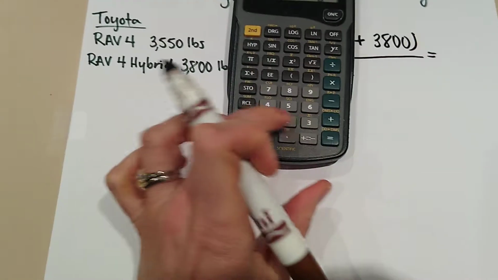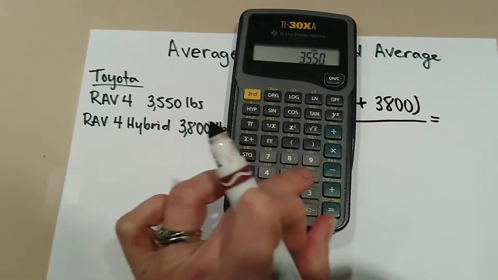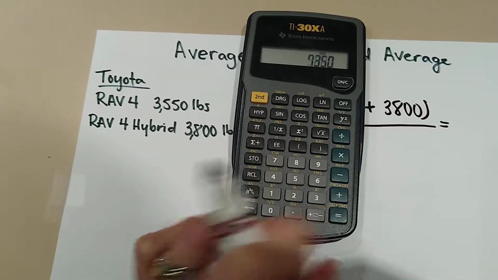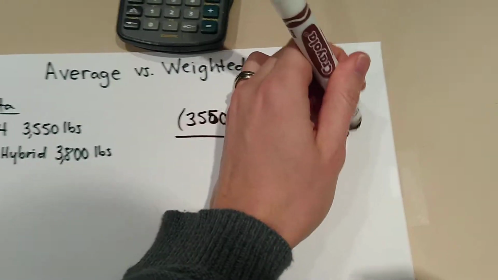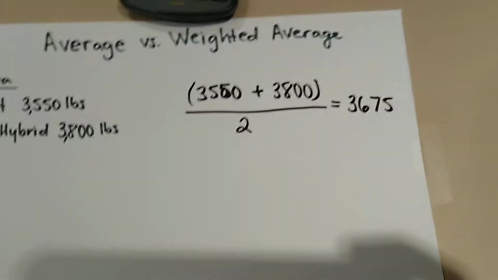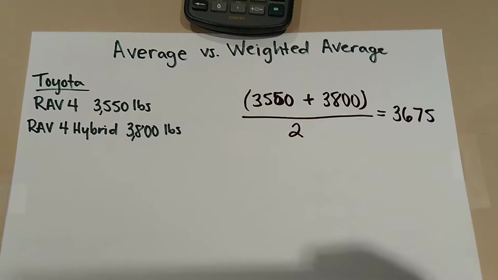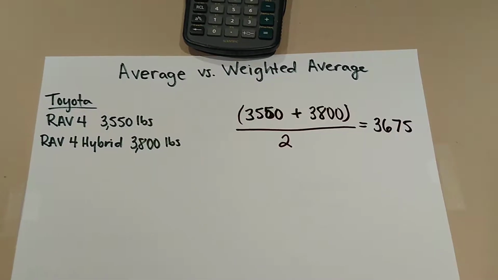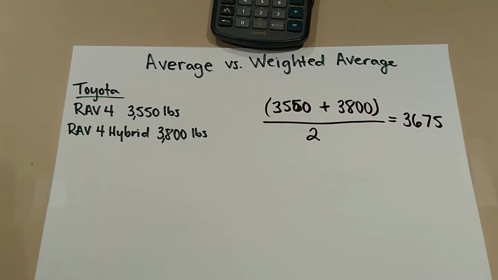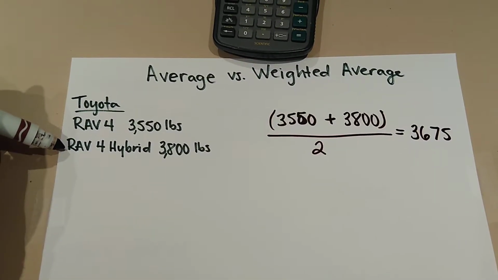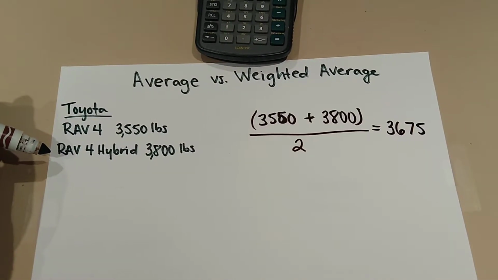So 3,550 plus 3,800 equals, divide by 2, we get 3,675. That would be your average mass, or average weight, of a RAV4. But this is just the average weight of the types, right? If we're thinking about how long a RAV4 has existed, there's a lot more RAV4s on the road than there are RAV4 hybrids. This is something new from Toyota, or at least it is from the time I'm making this video.